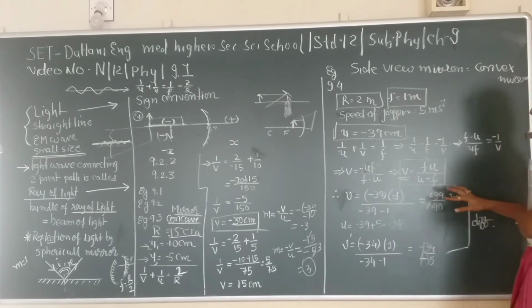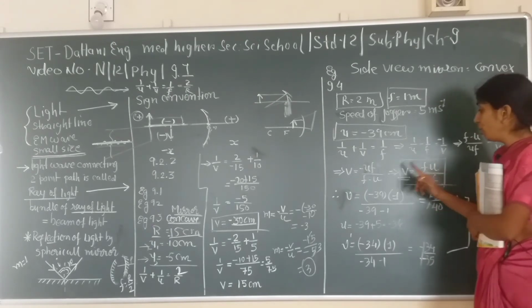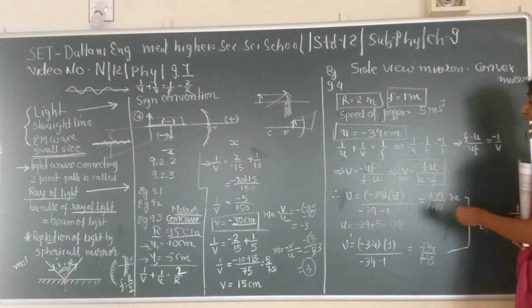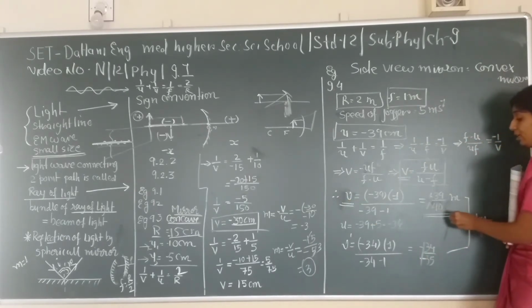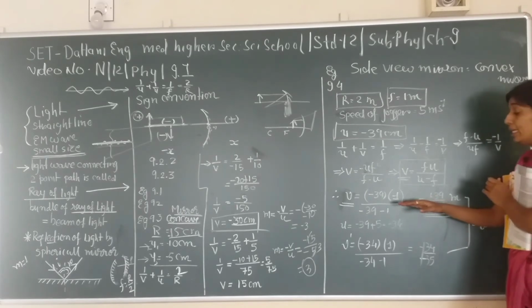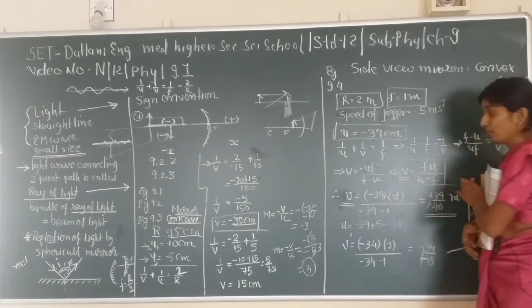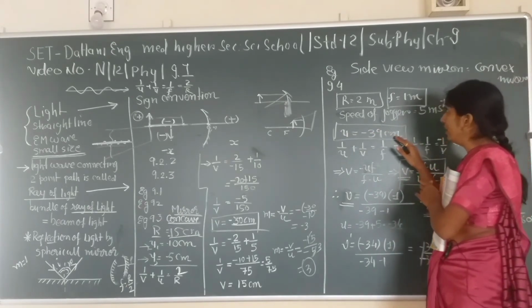We substitute the value of f to be 1 and the value of u to be minus 39, and we will have the image position to be 39 divided by 40 meters. This is our image position for this object position.